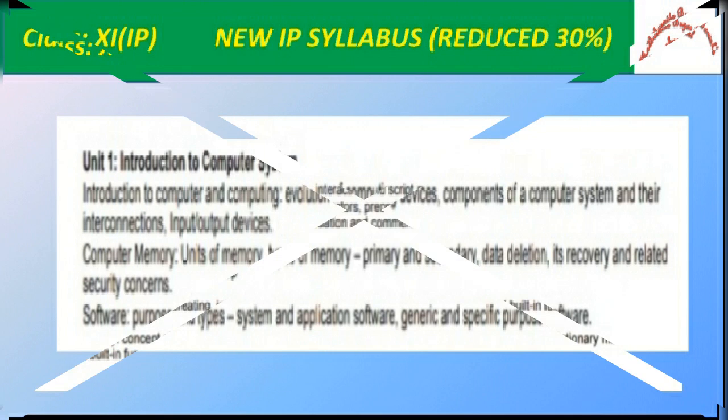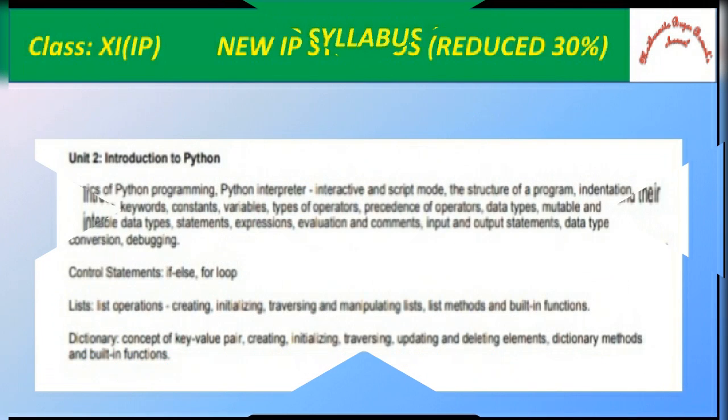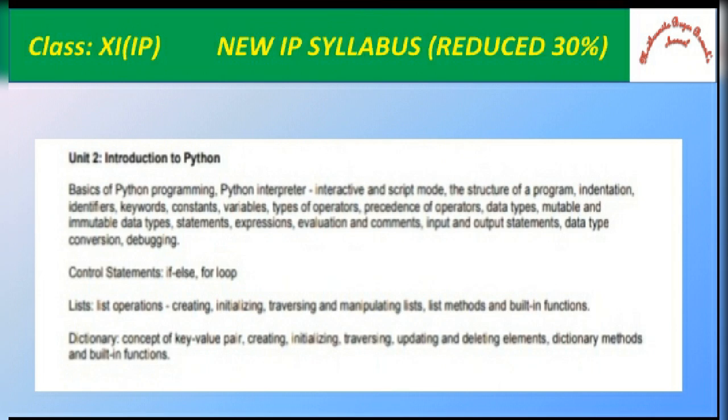Then Unit 2, Introduction to Python. The syllabus has changed in this unit. Only the basics of Python, statements, only if, else and for loop, then lists, list operations and dictionary. Only this much is included in your syllabus and it will come for 5 marks.